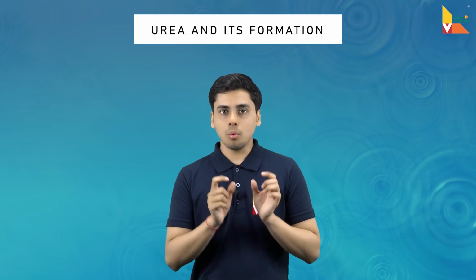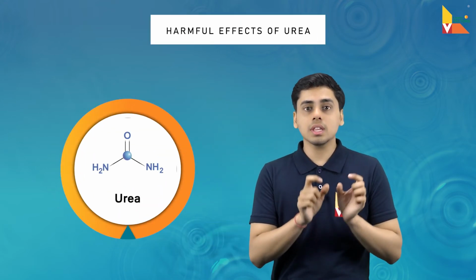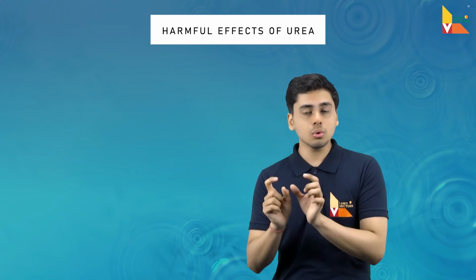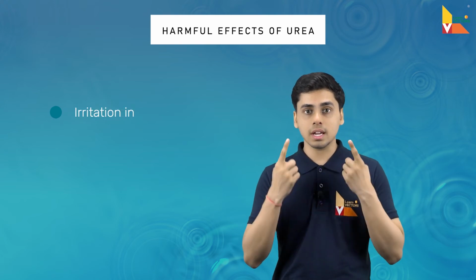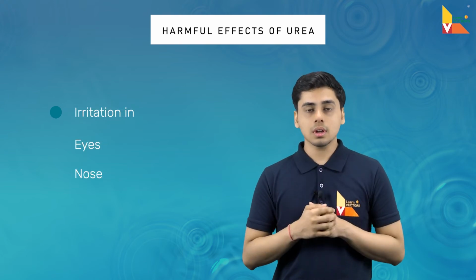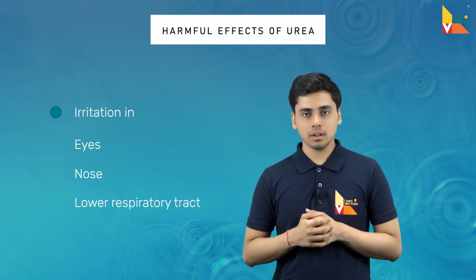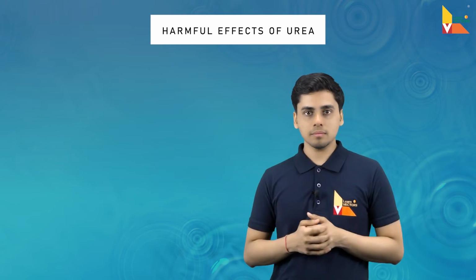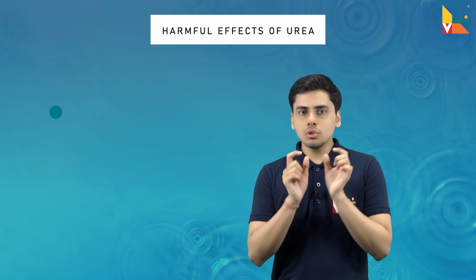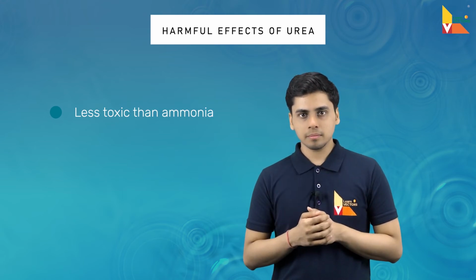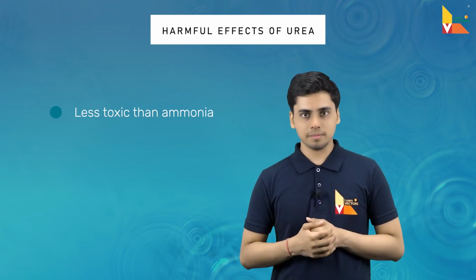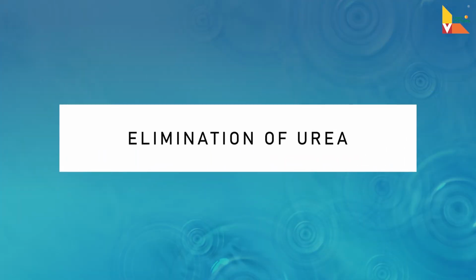Now we have seen what is urea. Let us understand what are the harmful effects of urea. Just like ammonia, even urea can cause irritation in your eyes, in your nose, and in the lower respiratory tract. And this is the reason why it needs to be eliminated from the body. But unlike ammonia, urea is less toxic and it can be maintained inside our body for a certain amount of time. Let us move to the fourth part, that is the elimination of urea.